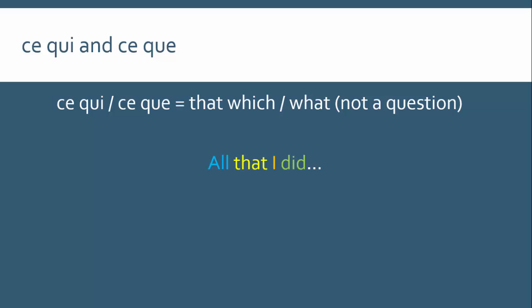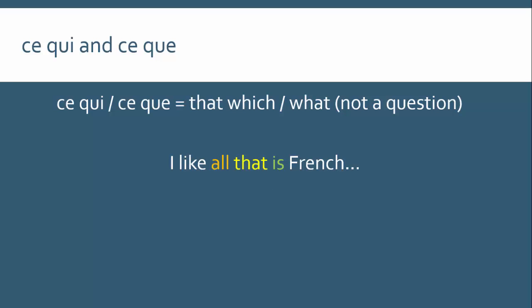I also like to point out that ce qui and ce que always follow the word tout. So for example, all that I did, okay, so I've already put the colours in here. All is your object, that is your relative pronoun, I is the subject, and did is your verb. You'll say tout ce que j'ai fait. I usually tell people this because it's not that natural to say all that which I did. In English, you just say all that I did. Okay, it's just useful to know that tout is often followed by ce qui and ce que.